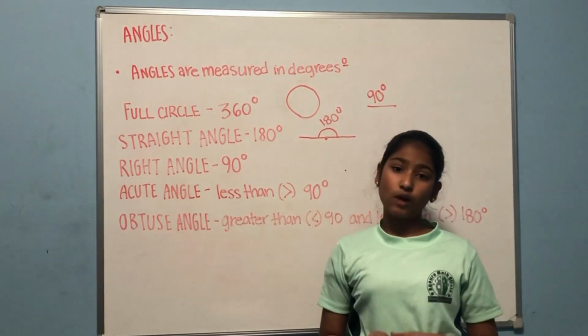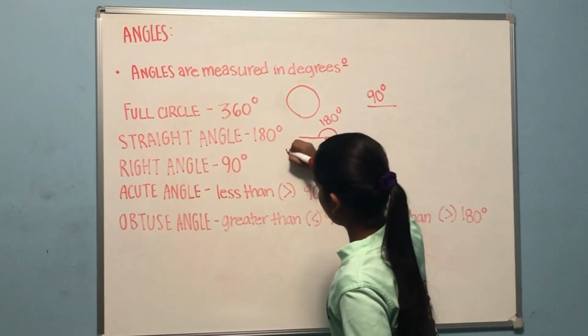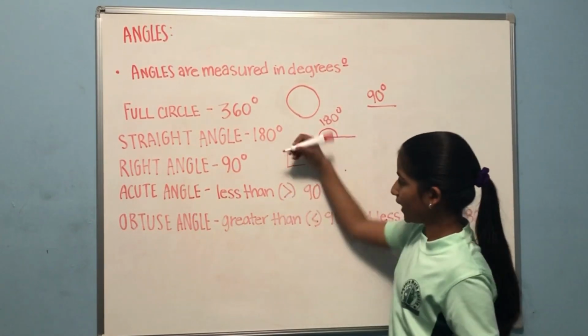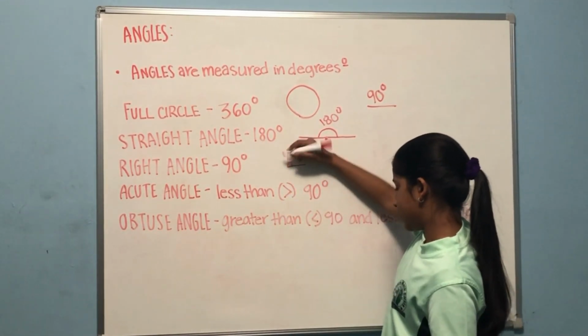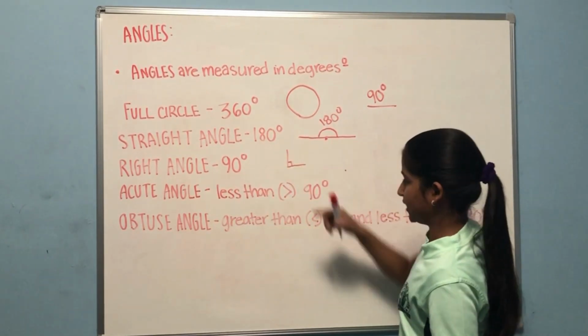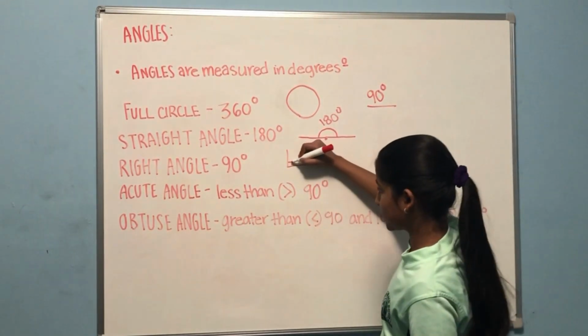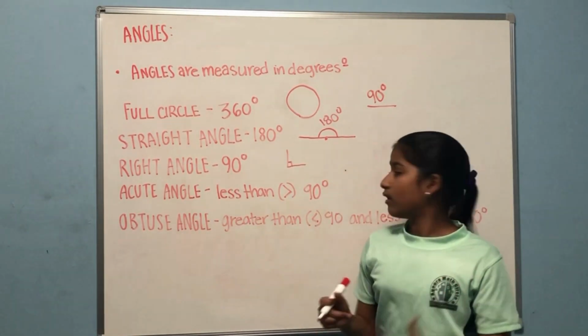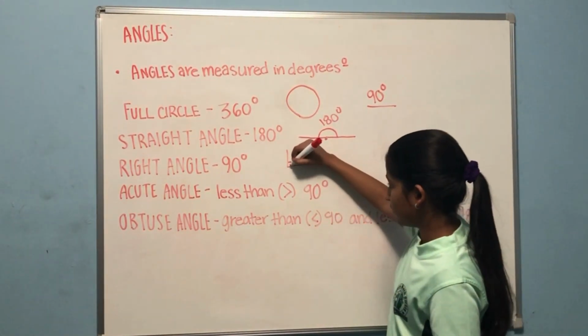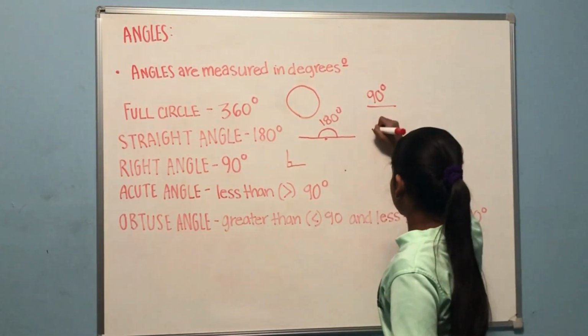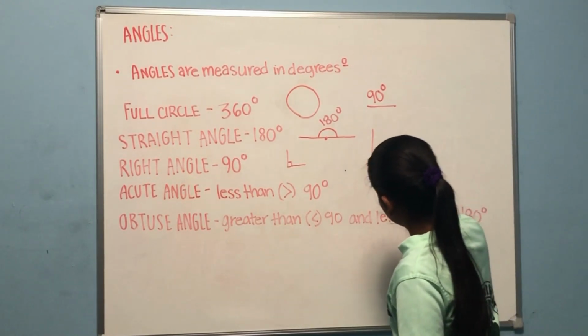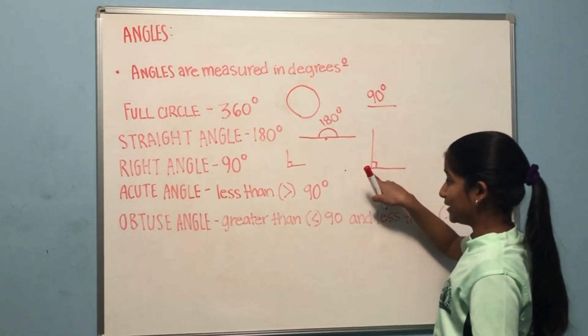Now let's go on to a right angle. We already talked about this, I'm pretty sure, but a right angle is when this is measured exactly 90 degrees, and this is shown by a square that is drawn in the area of the degree. So here's a bigger model. This would be 90 degrees.